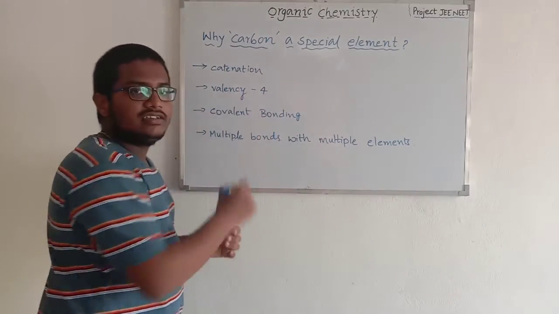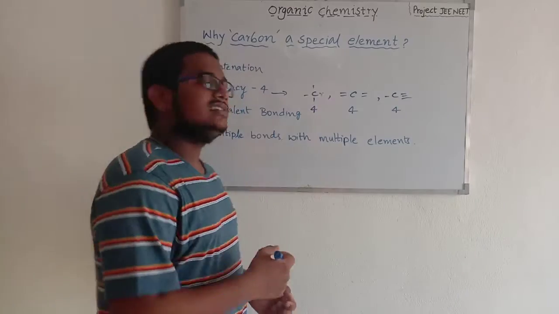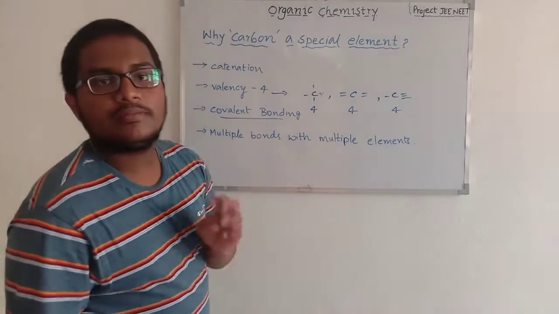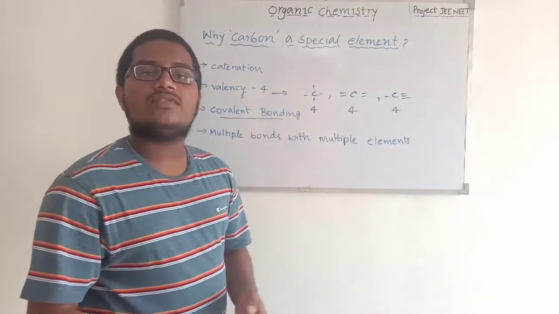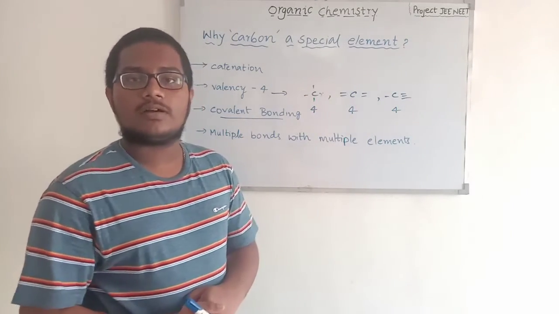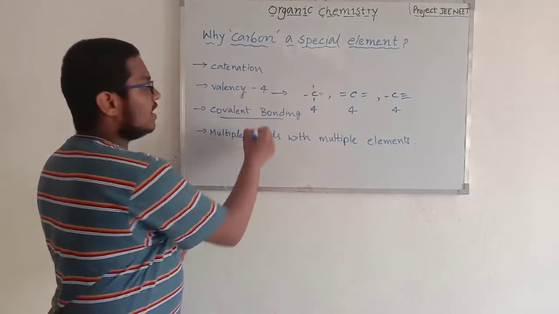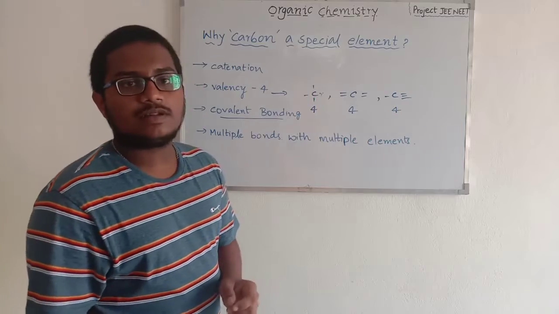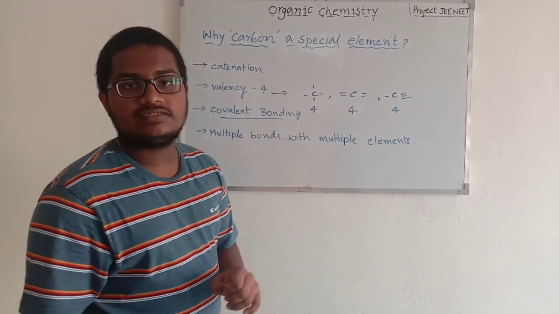The second property is valency. So let's discuss another property where carbon forms only covalent bonding. Why does carbon only form covalent bonds? Why not ionic bonds? As we have learnt in the lower classes, the covalent bonding of carbon is because of its electronegativity difference.